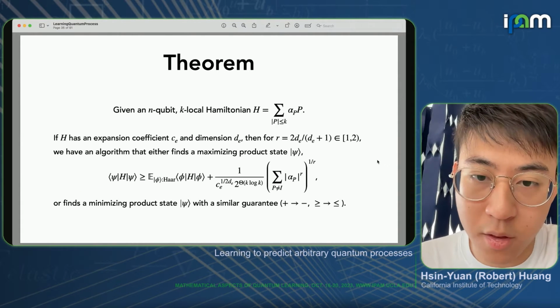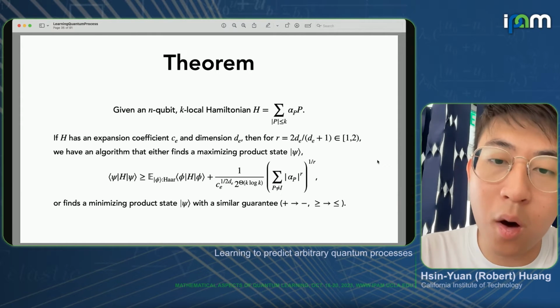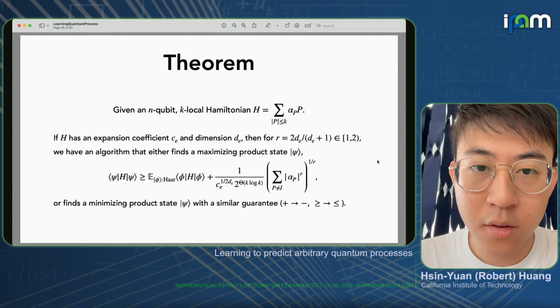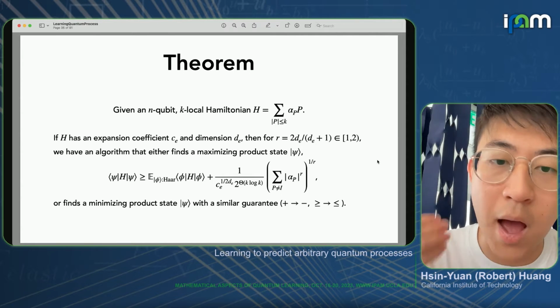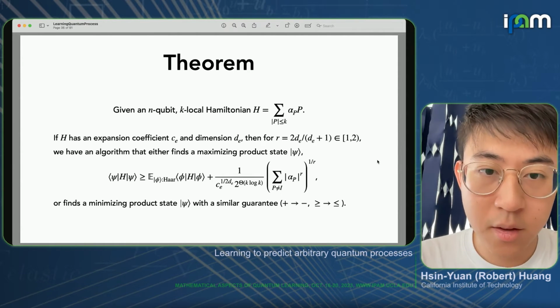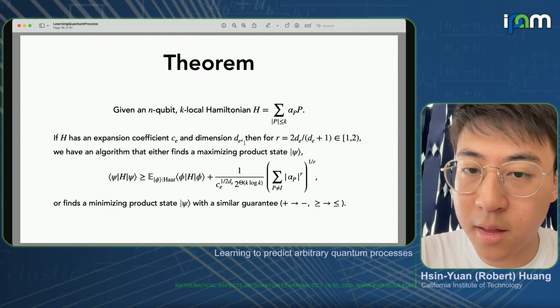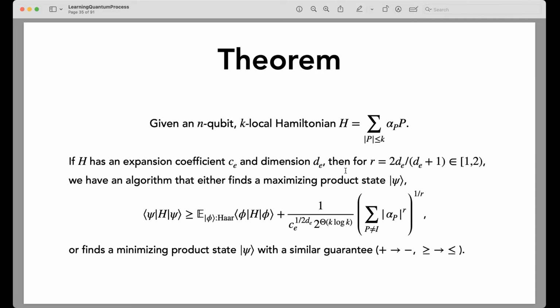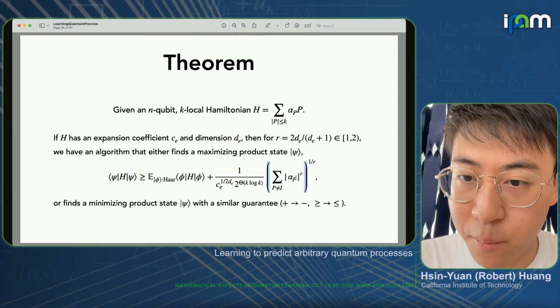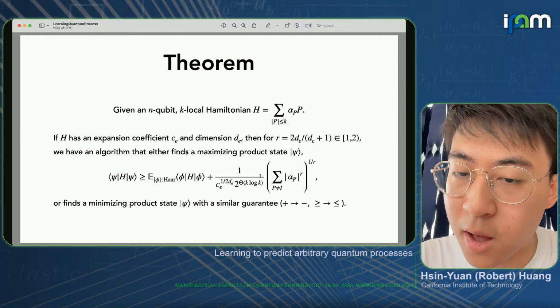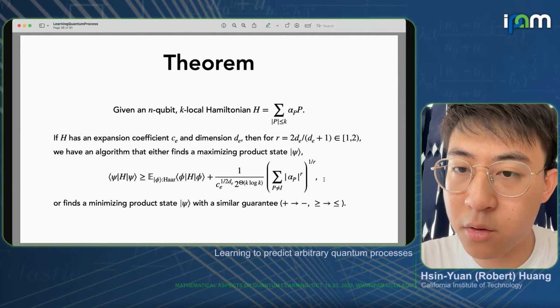And a theorem that we established in the work essentially tells us how well we can find a product state approximation to, say, a high energy state or a low energy state. In particular, given the coefficient CE and dimension DE, we can show that there's an algorithm that can find either a maximizing product state or a minimizing product state, such that if we compare the energy to a random state, there will be an advantage shown by this term here, which essentially depends on an R norm of alpha p. There's some coefficient in front that's not particularly relevant, but essentially this R norm is crucial.